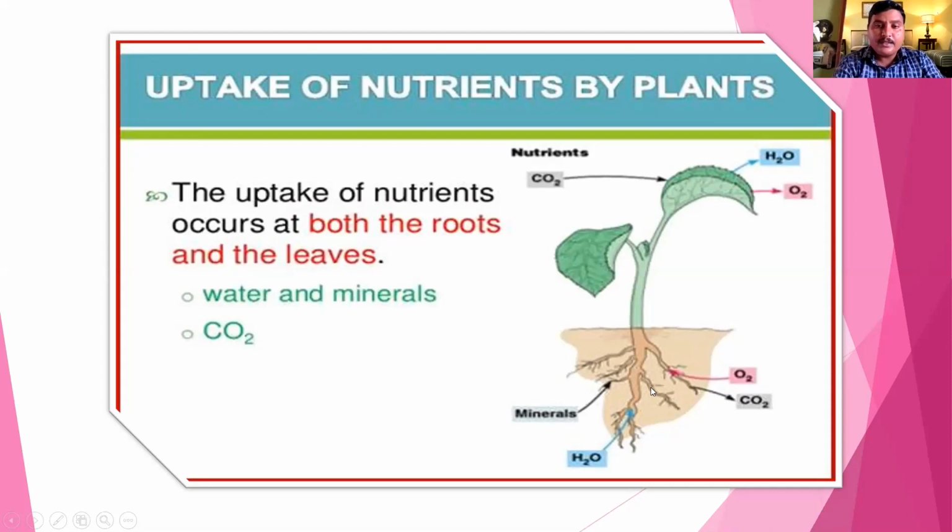Soil nutrition means the plant takes nutrition from the soil, like minerals, macronutrients and micronutrients, and foliar nutrition means CO2, carbon, oxygen, and some part of hydrogen also are taken by the plant from the leaves. Gas exchange takes place here. Water, minerals and CO2 are taken up. Foliar nutrition and soil nutrition are shown, and from here respiration occurs and CO2 is evolved.